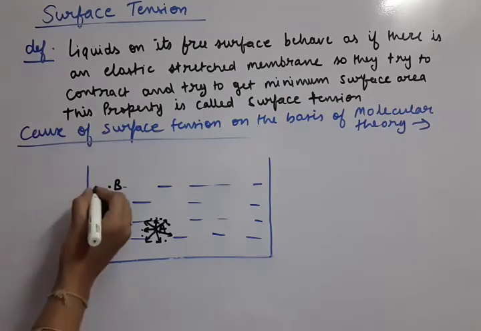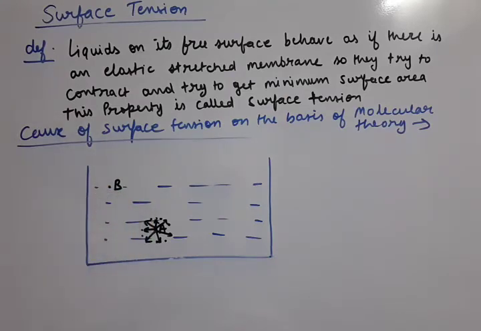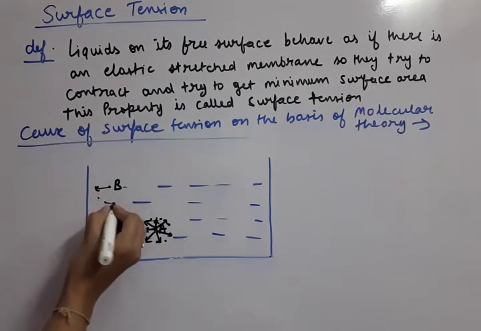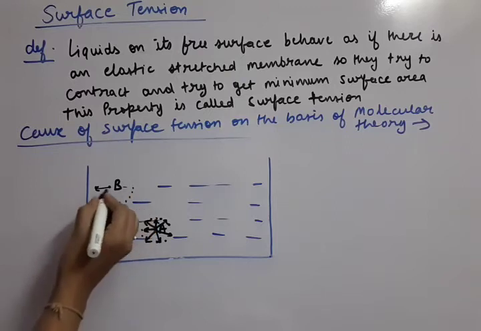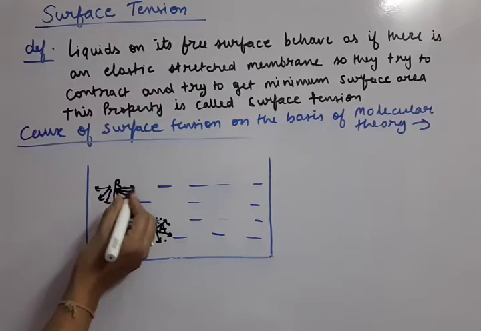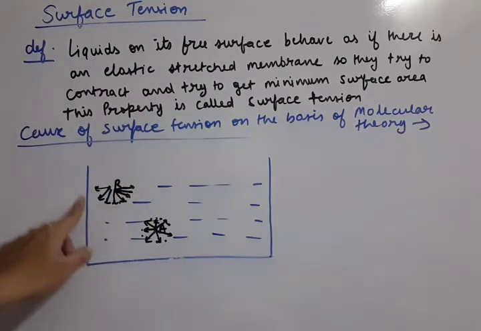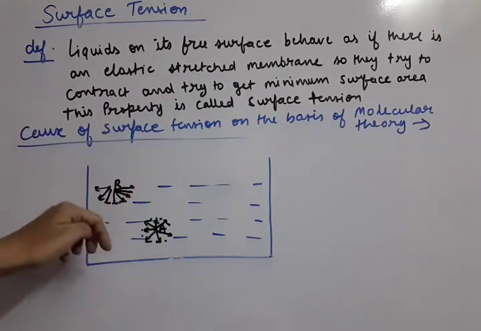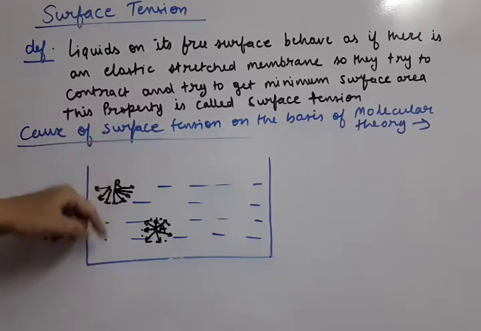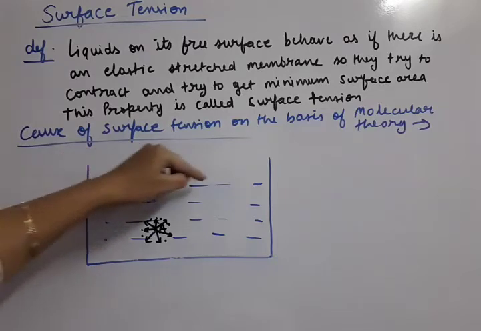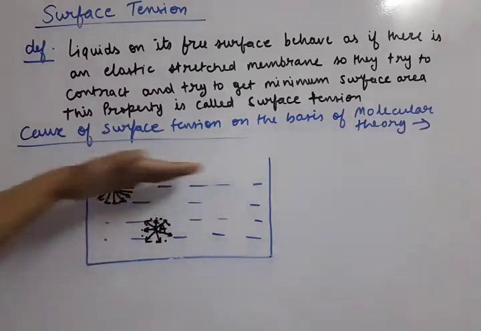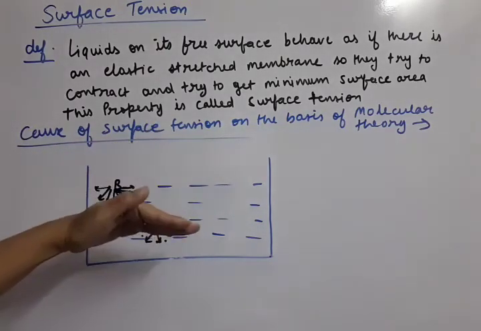Now you can say how many molecules will attract it and in what direction. So all the liquid molecules are present here. So this molecule B is getting attracted by so many molecules just below it. So the net force, if we see, is downward. That means the molecule B, which is on the surface, always tries to go back behind. That means the liquid on its free surface always tries to contract.